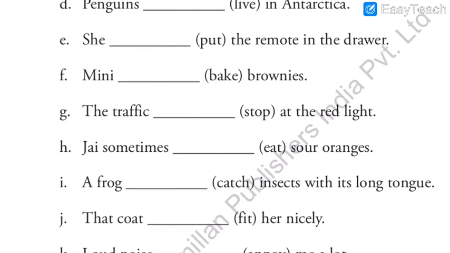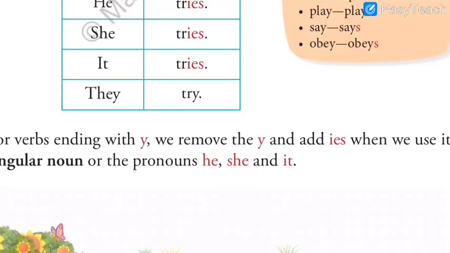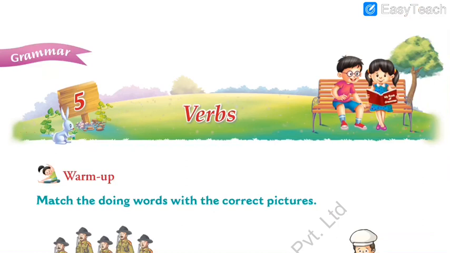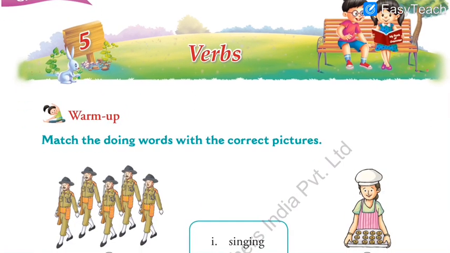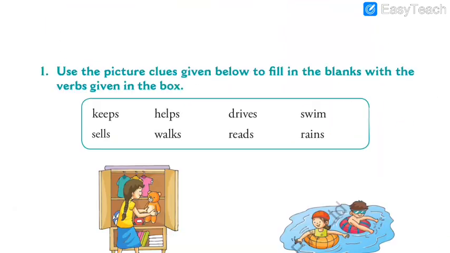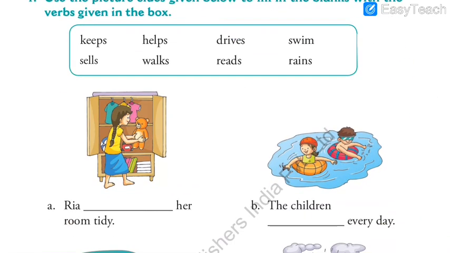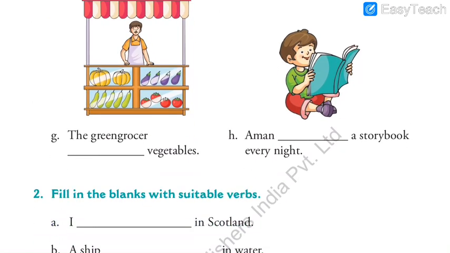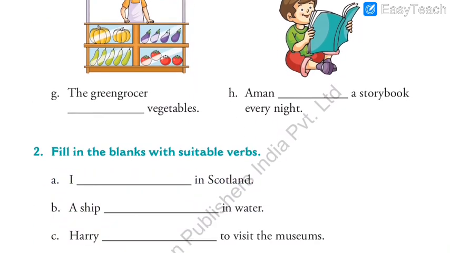Now let me just give you a glimpse of whatever we have done till date, the last 3 chapters. For the 5th chapter we have done verbs, which again I repeated in the chapter of tenses. So verbs, now you know, are doing words. Then we solved even the picture exercises of the verbs. If you have not done it, please make sure you do it.